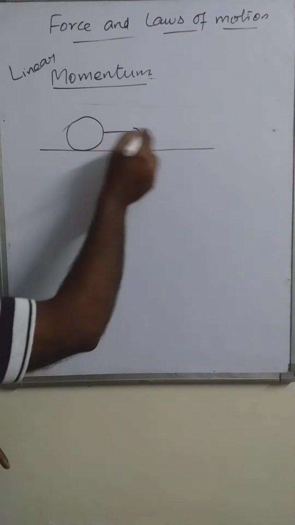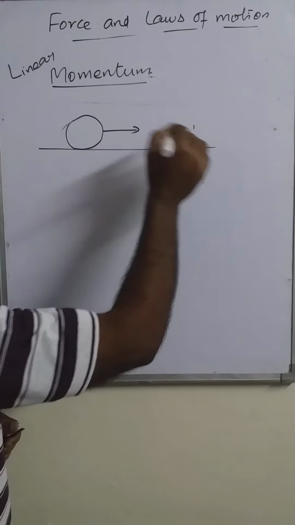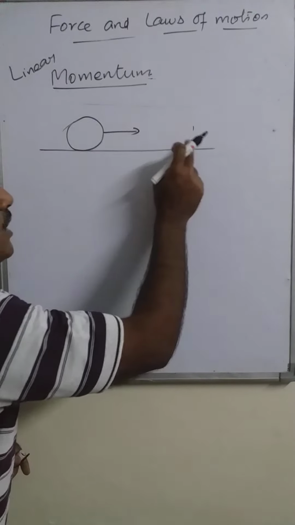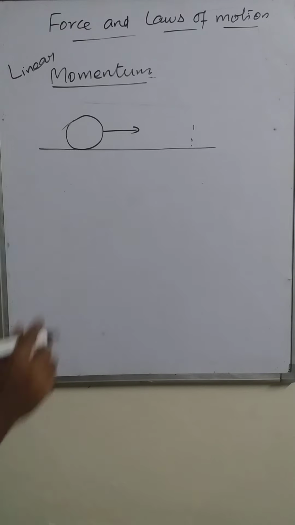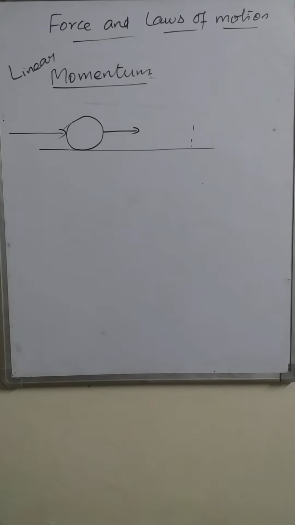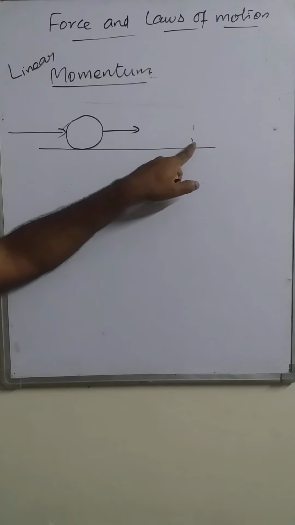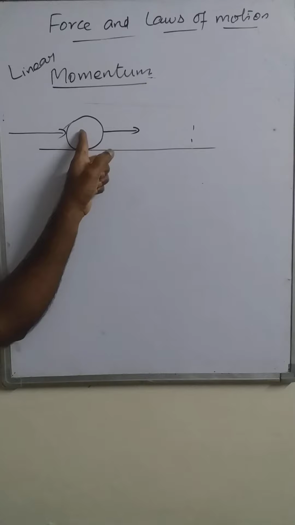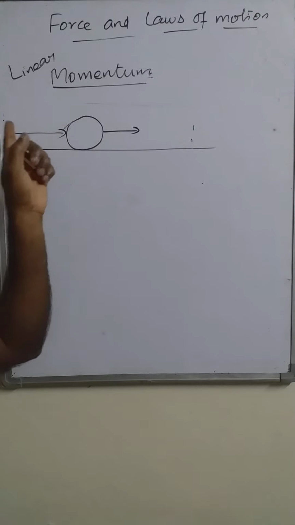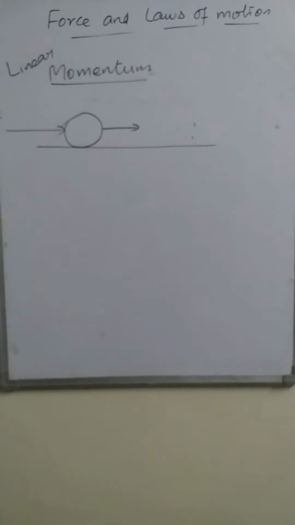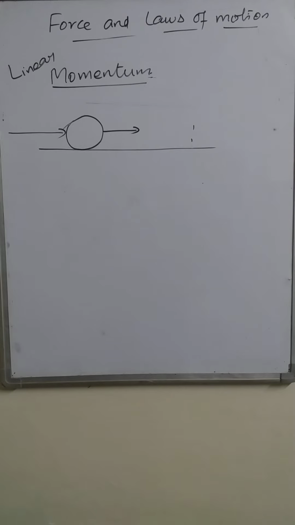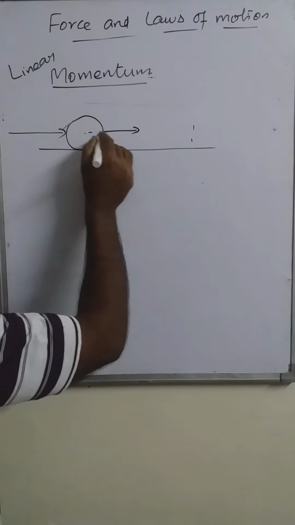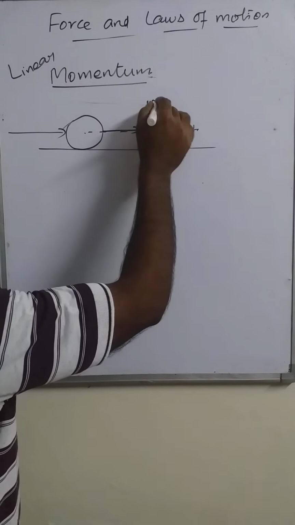But to produce that motion in the object, what is required? Force is required. To produce the same motion for all objects, will the same force be applied? No. Let us take 10 meter in 1 second, so 10 meter per second.